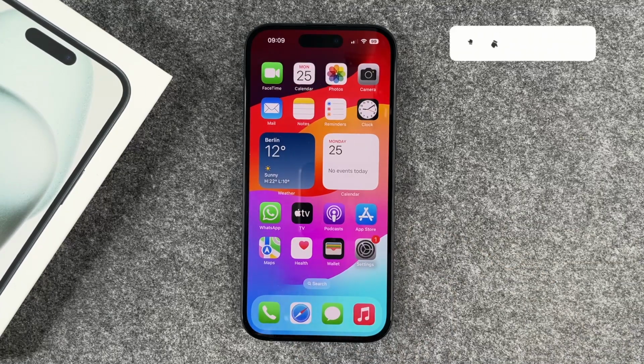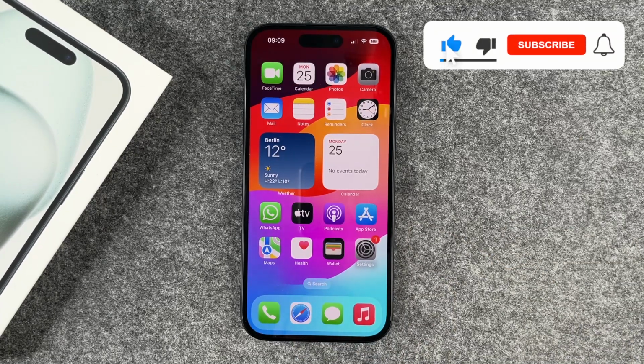So this was it, quick and easy on how you can change the ringtone on your new iPhone 15.